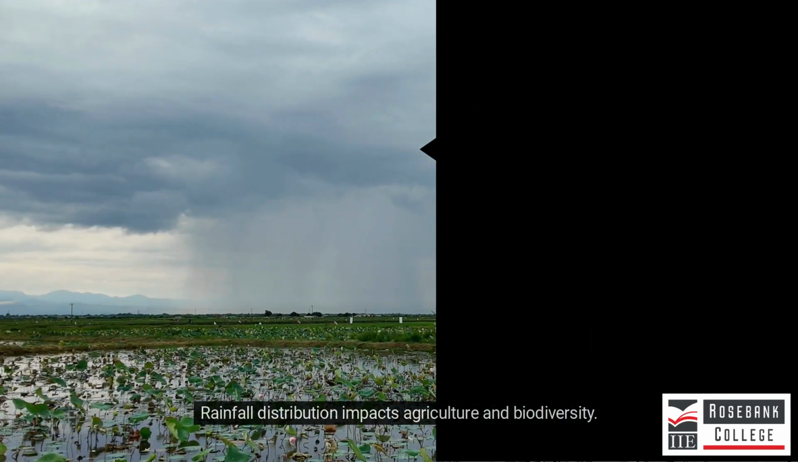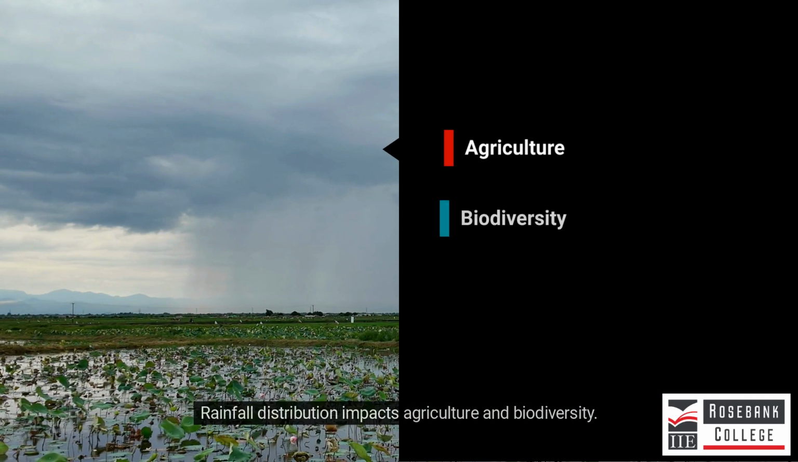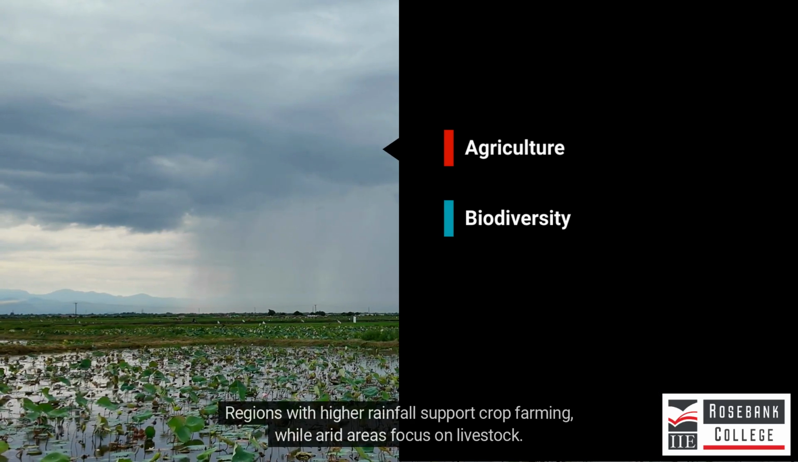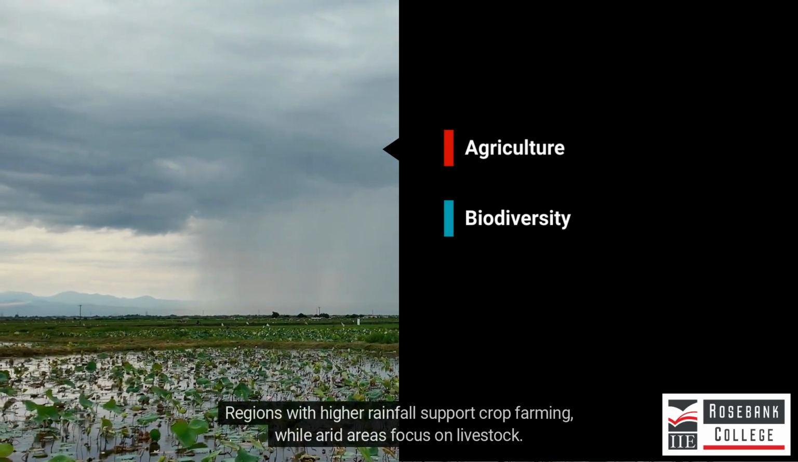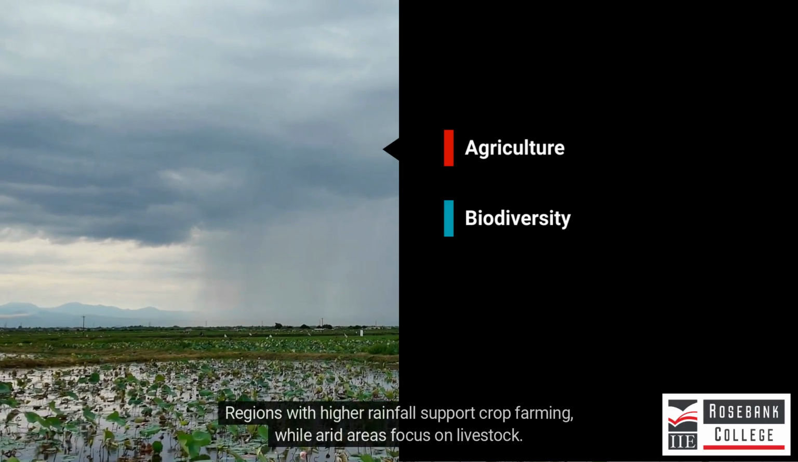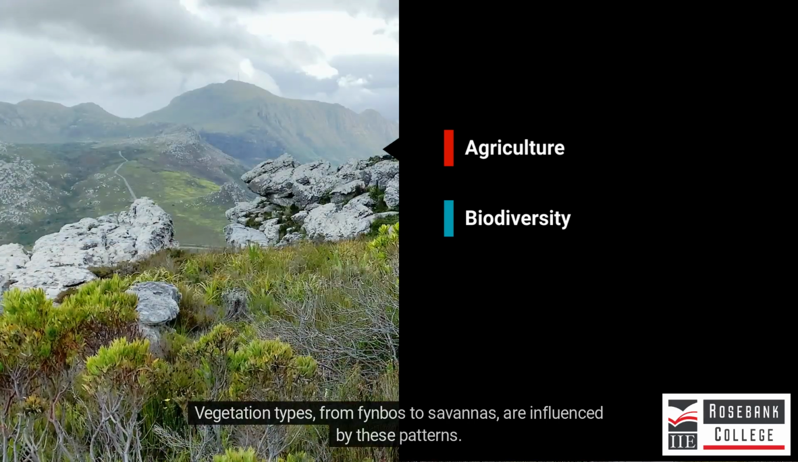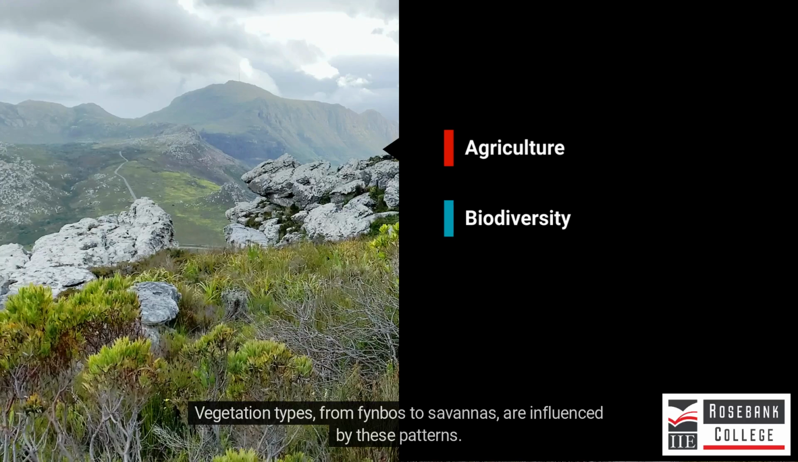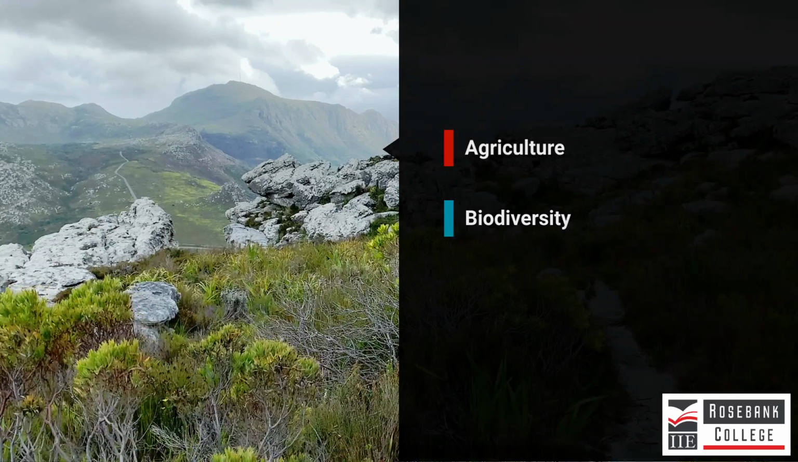Rainfall distribution impacts agriculture and biodiversity. Regions with higher rainfall support crop farming, while arid areas focus on livestock. Vegetation types from fynbos to savannas are influenced by these patterns.